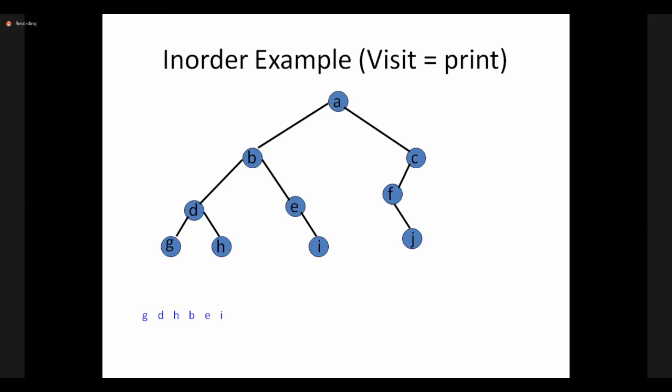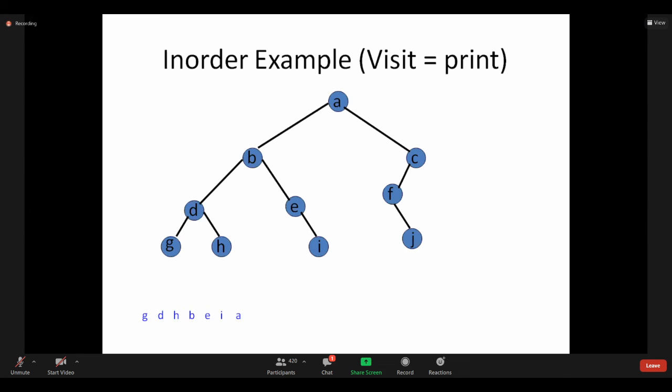When I go to the right part, the right child of A is C, but C is again a root for F. So I'll come to the left part of C, F. F is also root here because F has a child, the right child J. After coming to F, I'll go to the left of F. Is there any child for left of F? No. Then what I'm doing here? Print F, then J, and C.